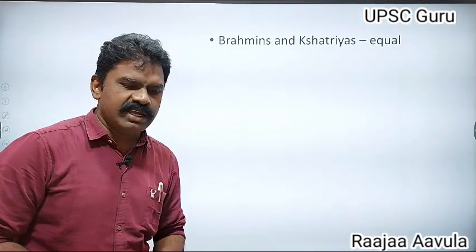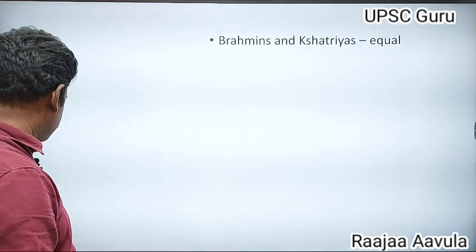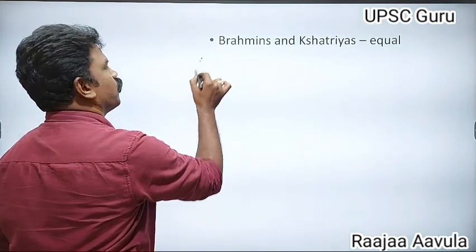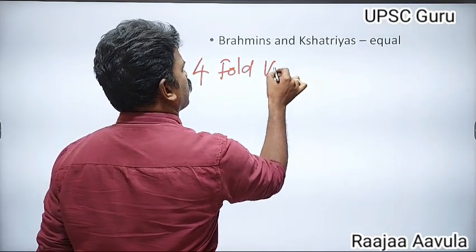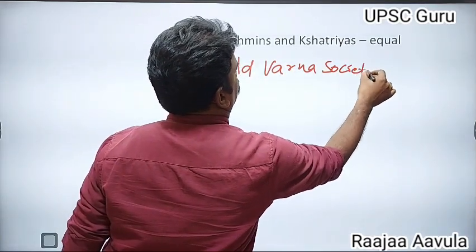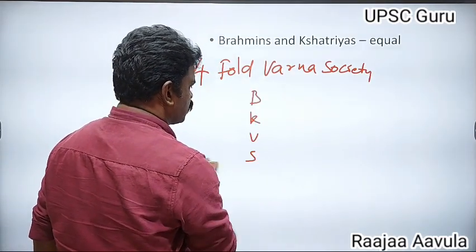Coming to the Indian society of that period, it was divided into a fourfold Varna society: Brahmana, Kshatriya, Vaishya, Sudra.